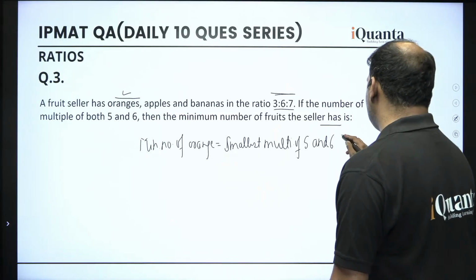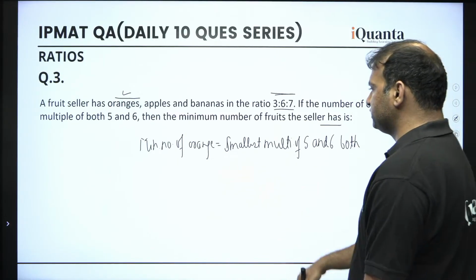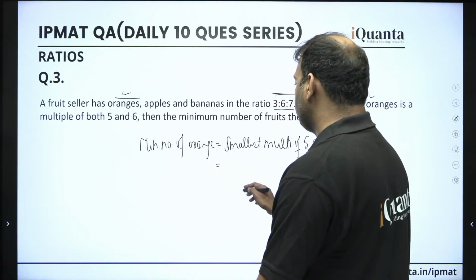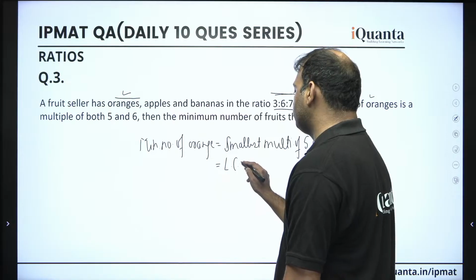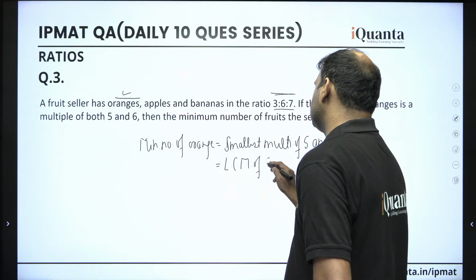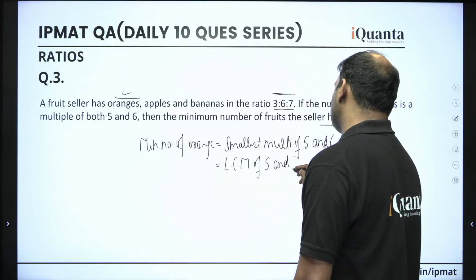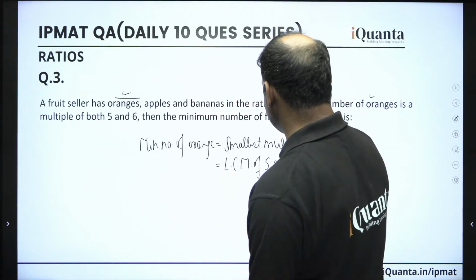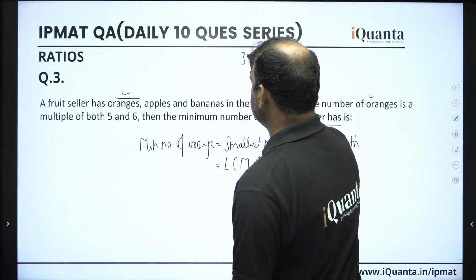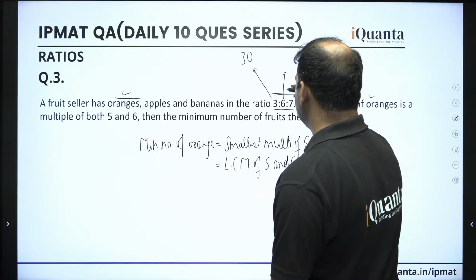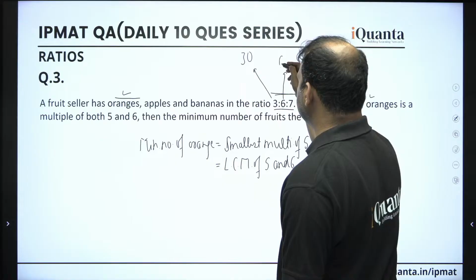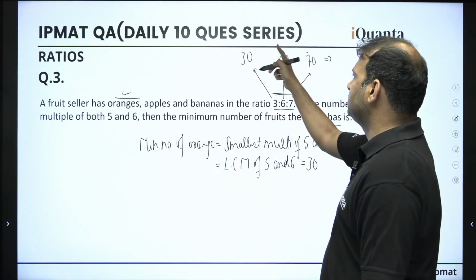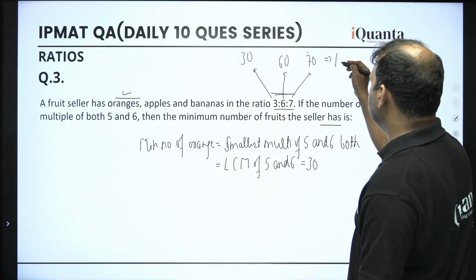Now, the smallest multiple of 5 and 6 both is nothing but the first common multiple of 5 and 6. And that is nothing but the LCM of 5 and 6. And the LCM of 5 and 6, we all know it's 30, right? So if the number of oranges is 30, let me write this here. Since oranges are 3 parts and 30, apples, which is 6, should be 60 and bananas 7 should obviously be 70. And this total should be how much? 30 plus 70 is 100, plus 60 is 160.